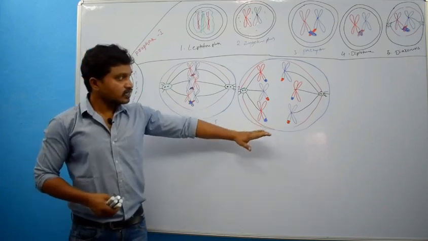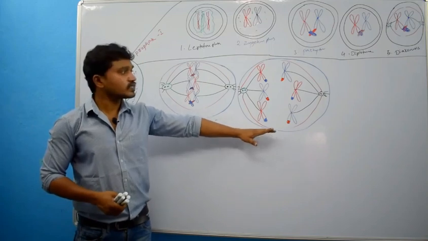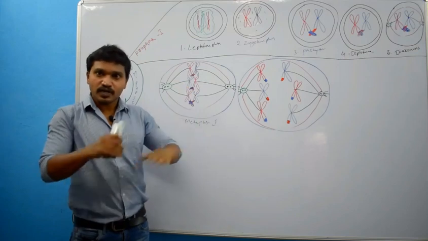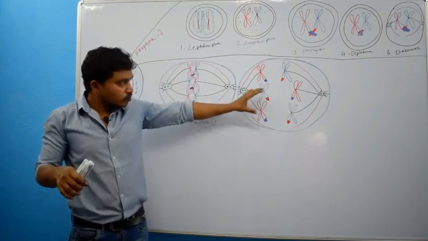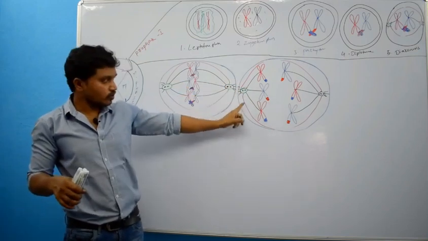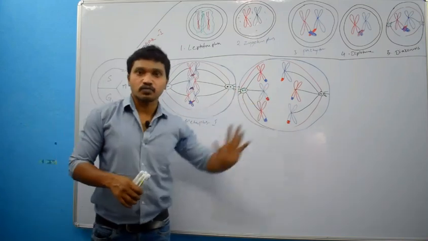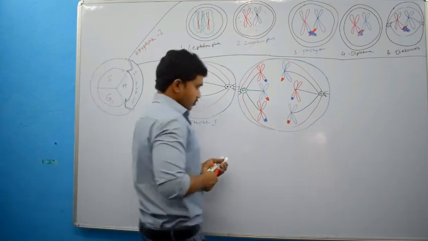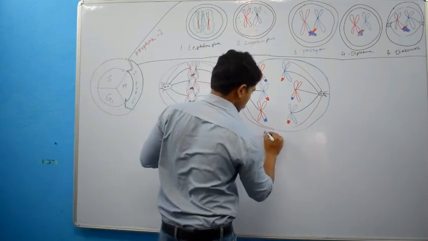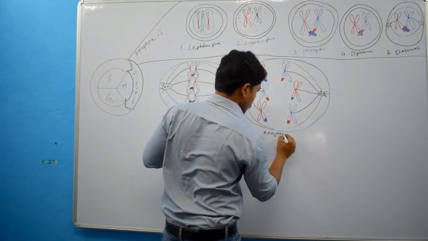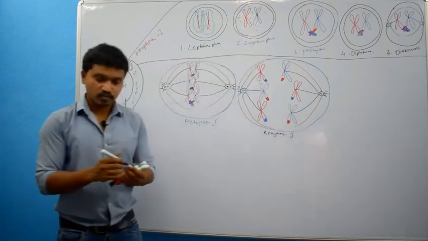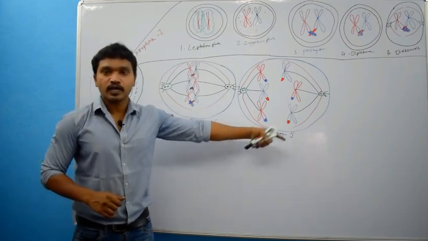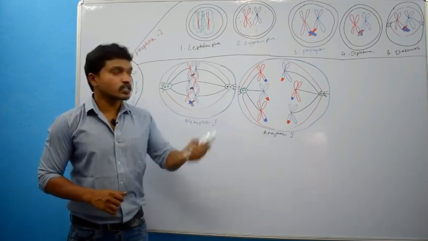So in this phase, what happened? Because of contraction of microtubules, chiasmata are released, pulling half of the chromosomes to one pole and the remaining half to the other pole. Right? So this is about anaphase 1. Then what will happen? Another phase will start. What is that phase? Telophase 1.